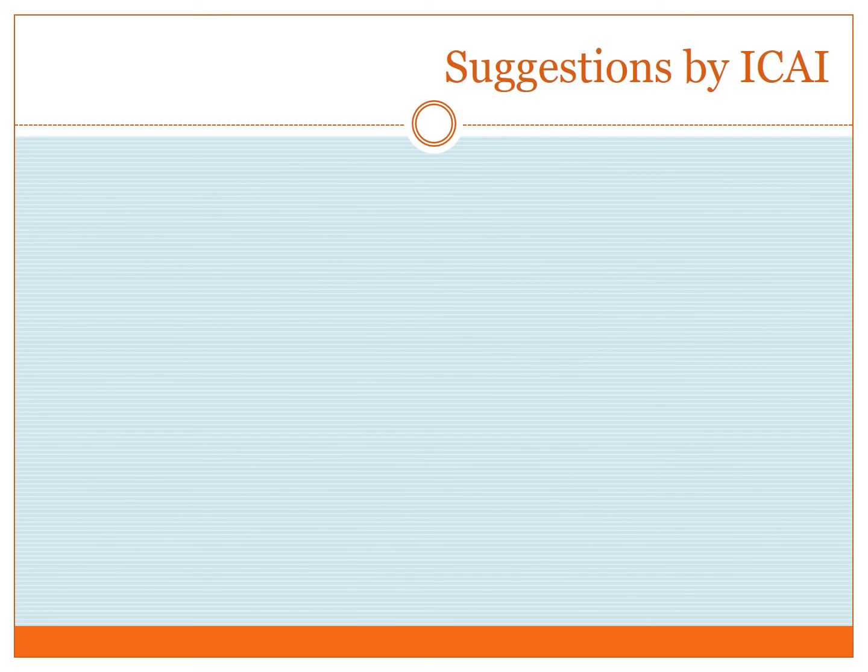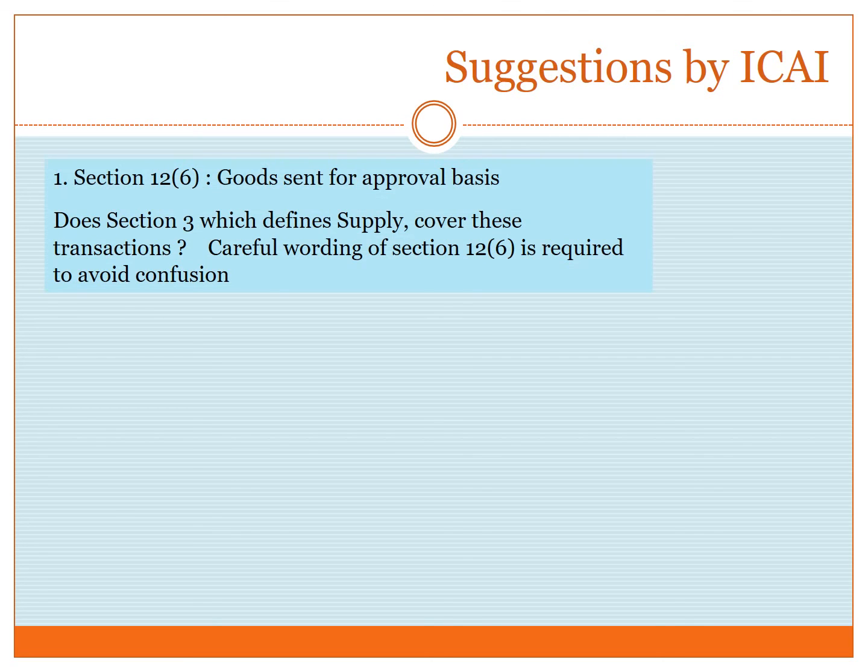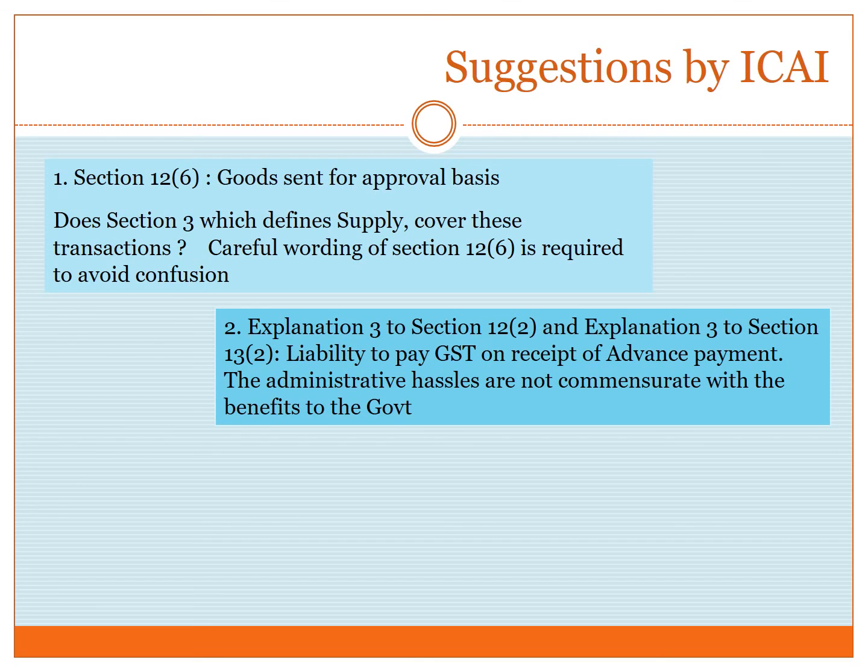The Institute of Chartered Accountants of India submitted final suggestions to the government on 10th August 2016. We will now discuss the suggestions pertaining to the present topic. Section 12 subsection 6 of the Act deals with goods sent on approval basis. Section 3 defines supply, but it is doubtful whether the definition covers these transactions. Careful wording of section 12 subsection 6 is required to avoid confusion.